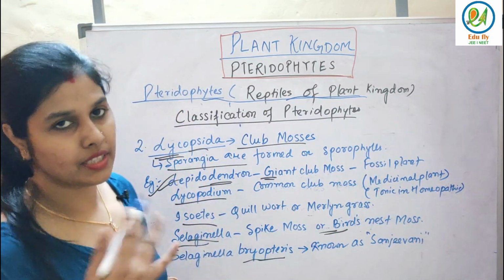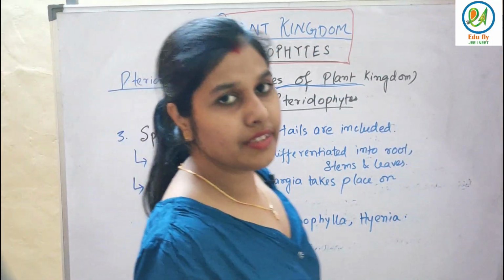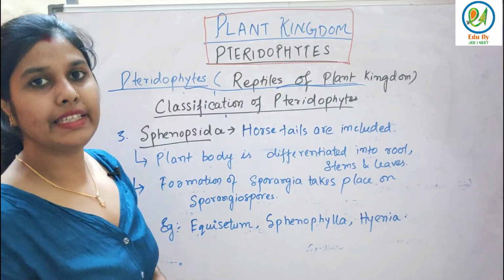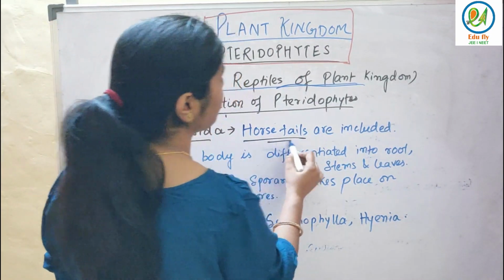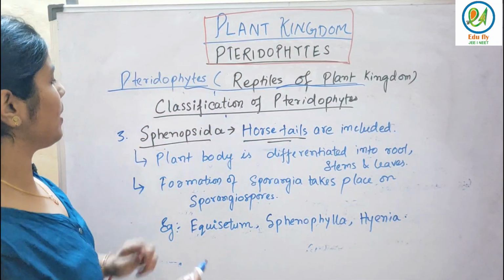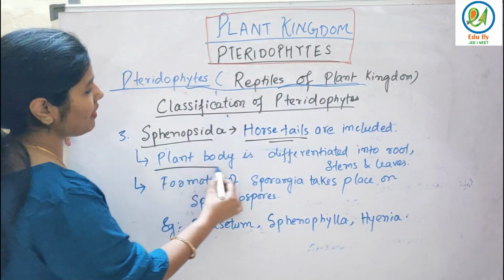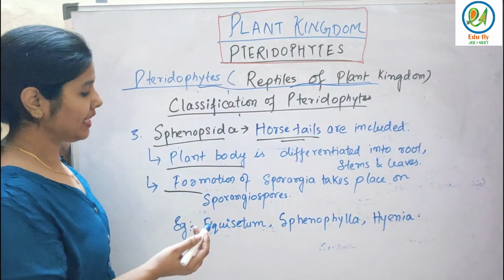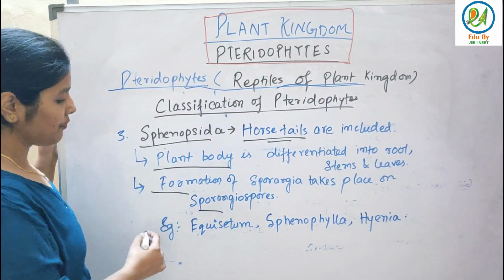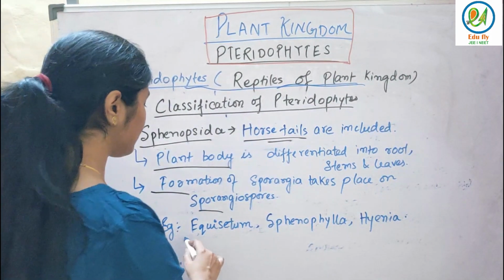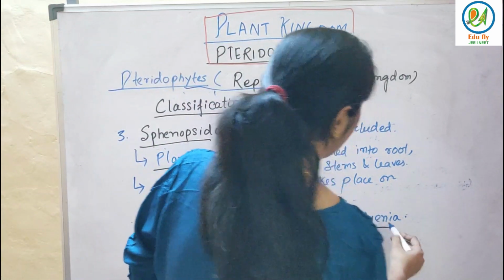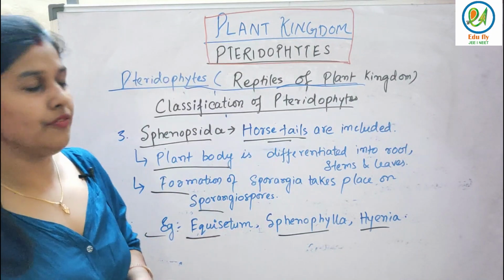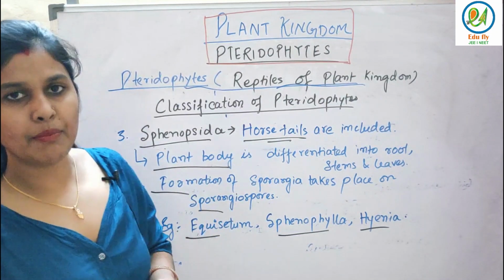Now let's see about the third class in pteridophytes. It's Sphenopsida. What is included here? Horse tails are basically included in Sphenopsida. See, the plant body is differentiated into roots, stems and leaves, and the formation of sporangia takes place on sporangiophores. The examples you remember are Equisetum, Sphenophyllum and Calamites. Fine. So nothing more to remember in Sphenopsida.